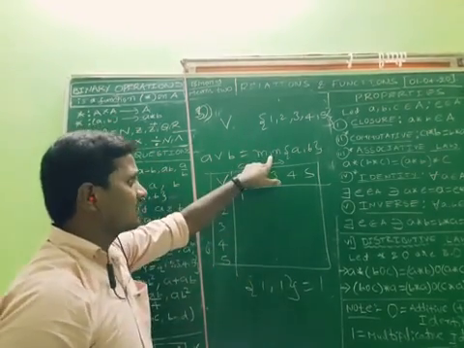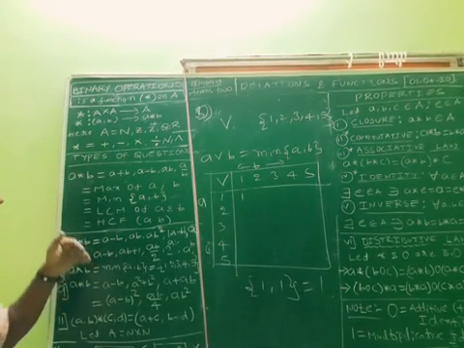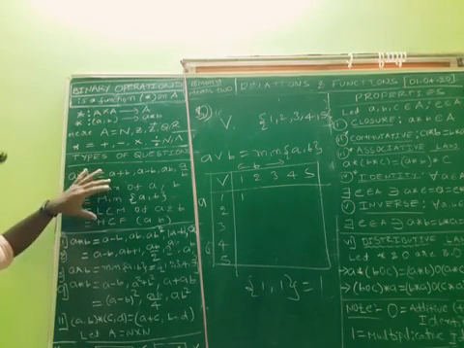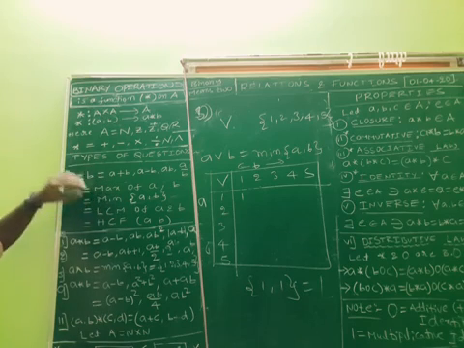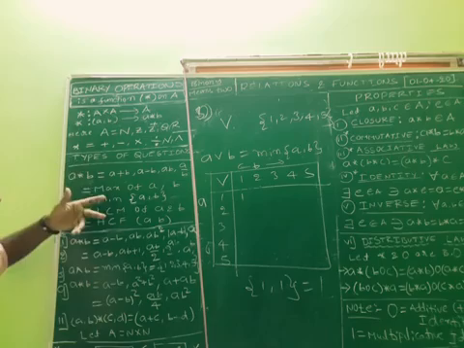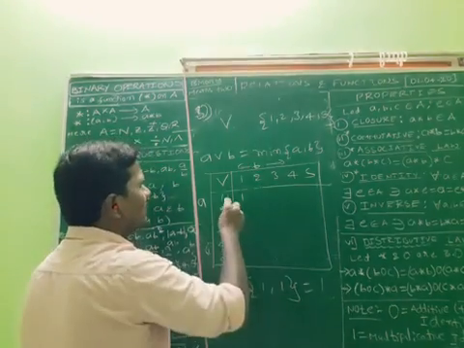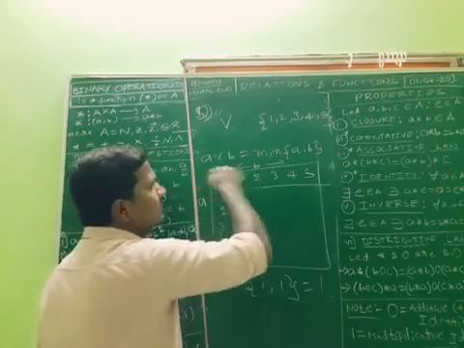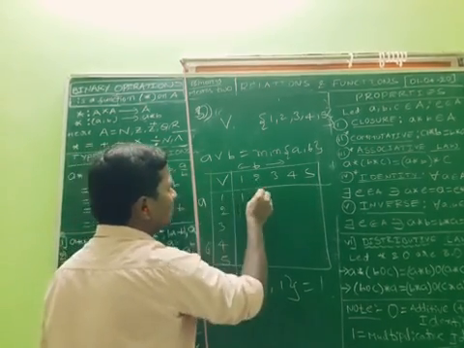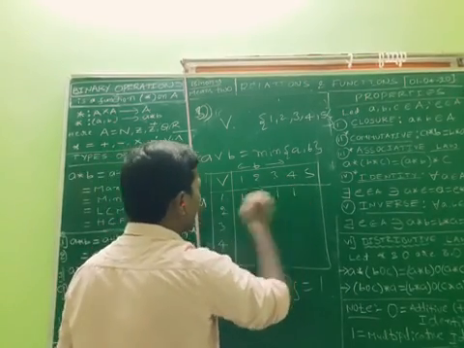According to the given condition, minimum or HCF, LCM, maximum, like in different definitions are there. They define the star operation in different ways. According to the question, we can conclude. Right. What is the minimum of 1 comma 1? A value is 1. These are the A values. These are the B values. Okay. What is 1 comma 2? Minimum value 1. Minimum of 1 comma 3 is 1. Minimum of 1 comma 4 is 1, 1 comma 5 is 1.